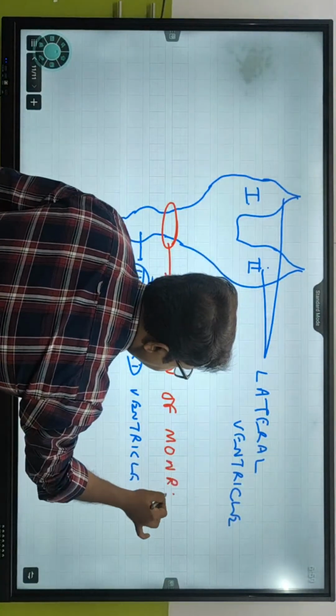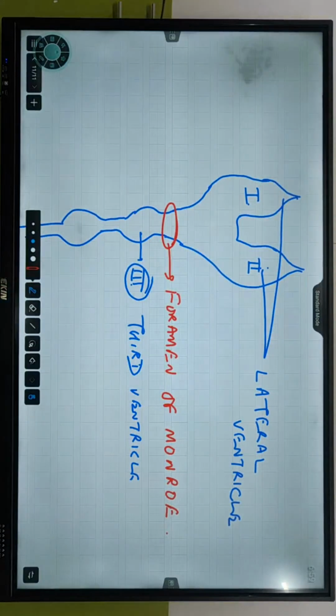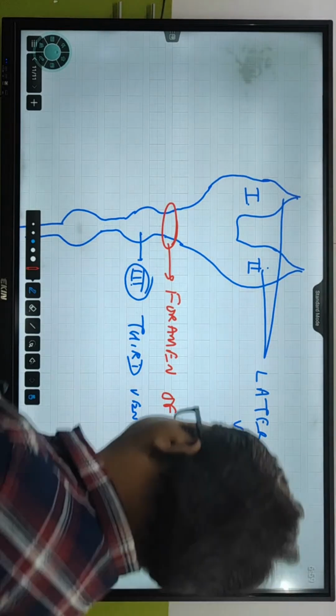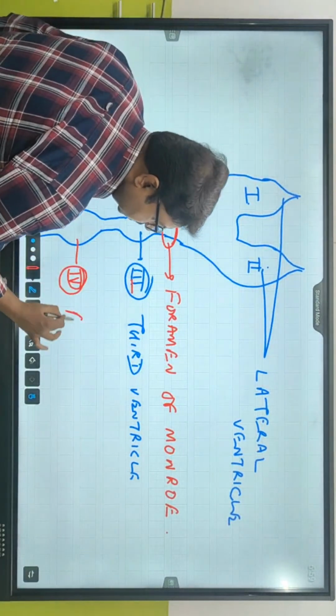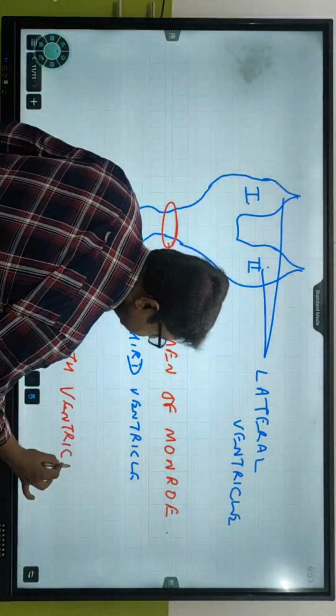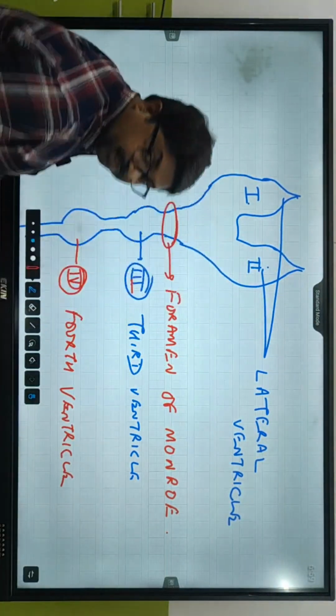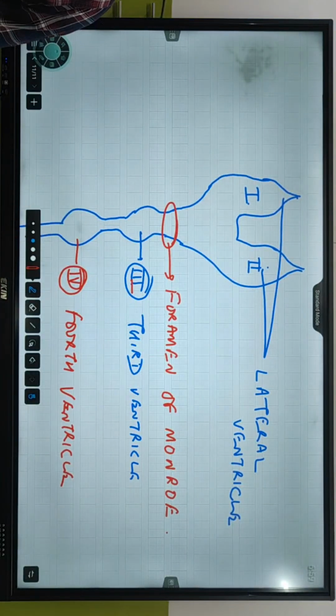Foramen of Monro. Is this clear until here? Okay. This is the third ventricle, and this is the fourth ventricle. This is what? Fourth ventricle. And after the fourth ventricle, tell me what is this? Spinal cord.